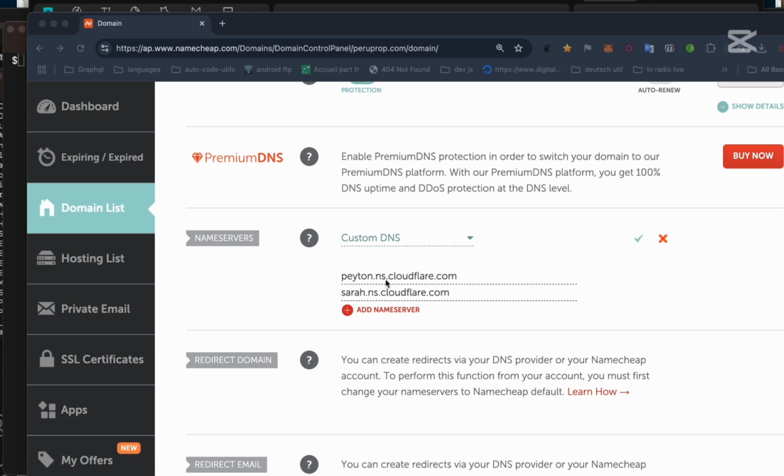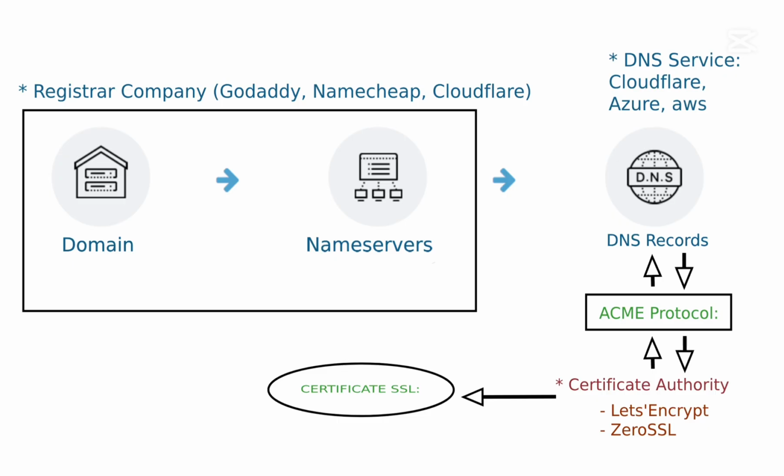A name server is just a list of DNS servers, or a pointer to the real DNS servers where you can manage the records for your domain, such as specifying the IP address for your website. You change the name servers on the website of your registrar company, but you manage the records on the website of your DNS service provider. You can manage both if you buy or transfer your domain to Cloudflare.